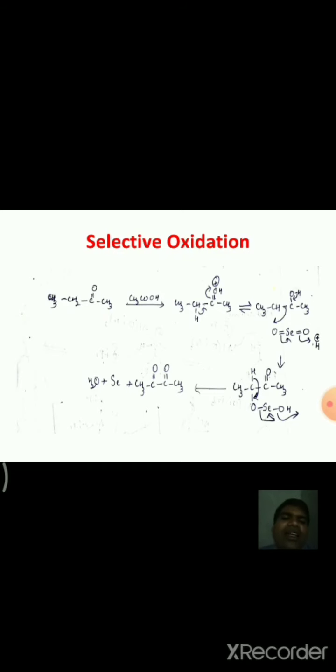Moreover, with selective oxidation, that is, oxidation with SeO2 in acidic medium, for example the butanone molecule, the CH2 group attached to the carbonyl group is converted into a CO group. Hence, this butanone molecule is converted into butanedione molecule.